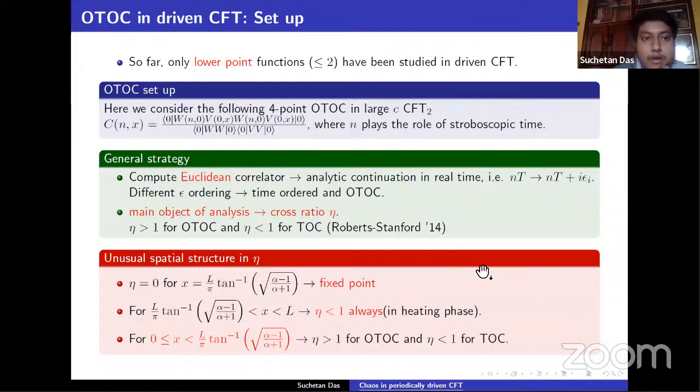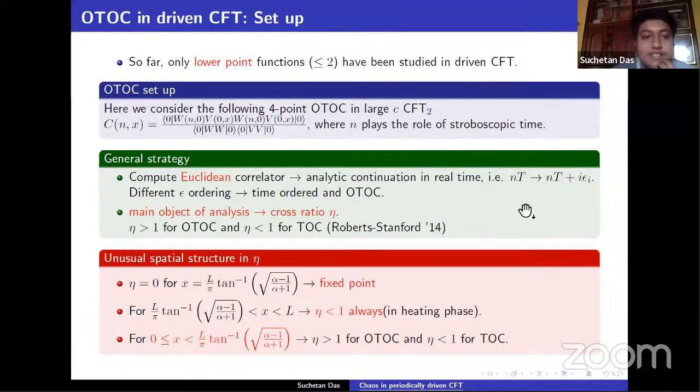So now we'll come to our work. So far we have only seen that lower-point functions have been studied in driven CFT, but here we'll consider a higher-point function, the 4-point OTOC, in 2D CFT. This is the setup here: W is at n and spatial position 0, and V is at time 0 and spatial position x, and n plays the role of stroboscopic time.